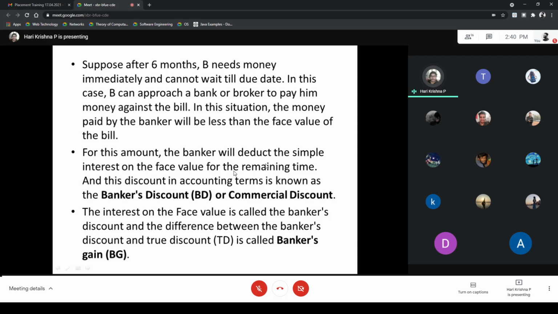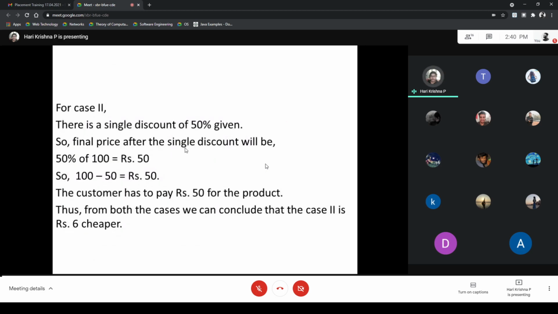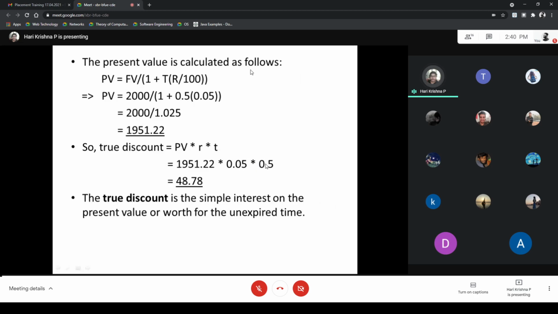So the difference between a banker's discount and a true discount is called the banker's gain. So the bank has to gain something, so we're going to find the gain of the banker. Assume that 2000 is the worth price, with 12 months of credit and 5% simple interest. We are going to find the present value, because the present value means merchant B is retrieving the money just after 6 months, not after 12 months. So we are going to find the present value of that good after 6 months.